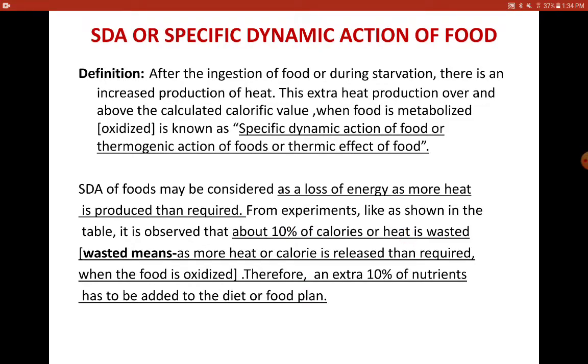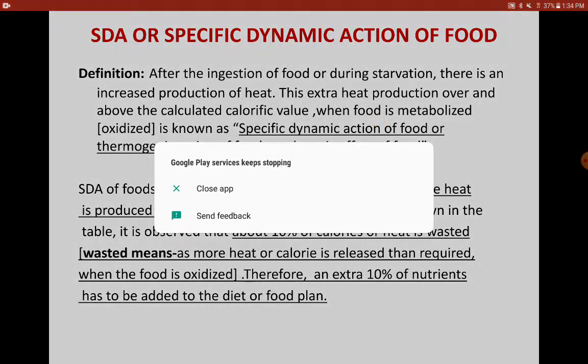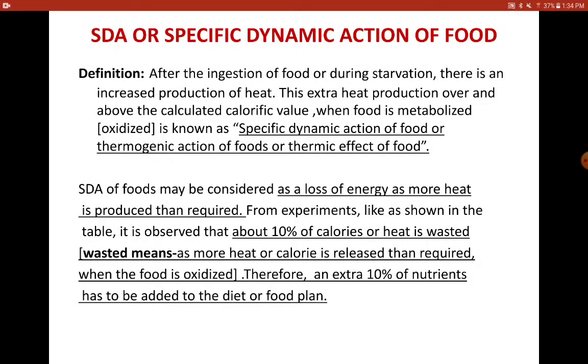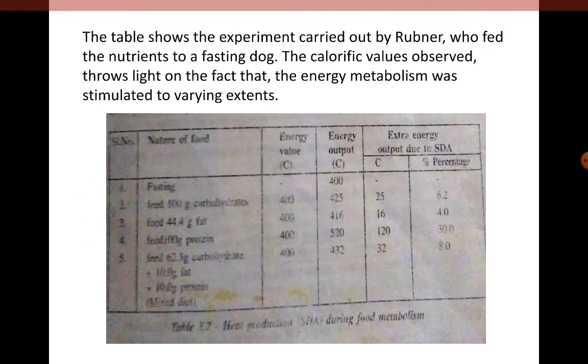What does it mean? It means more heat or calories are released than required. So it is always advised that 10% of extra nutrients has to be added in the diet or the food plan. Now let us understand this concept with an example.